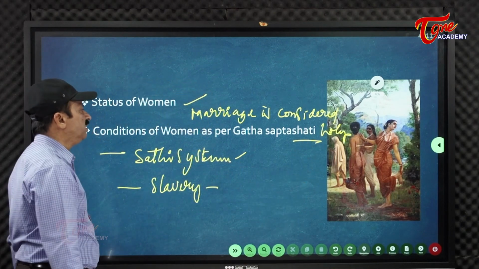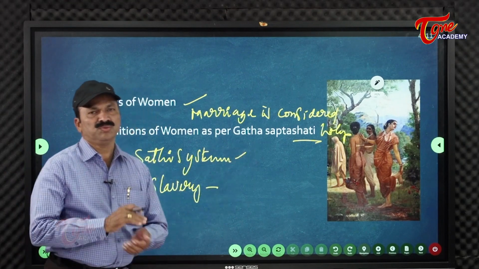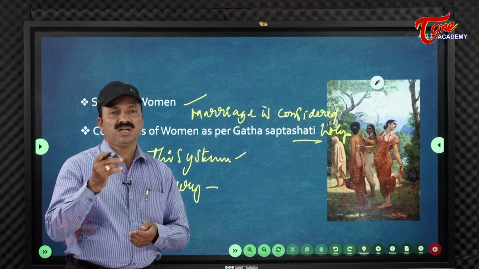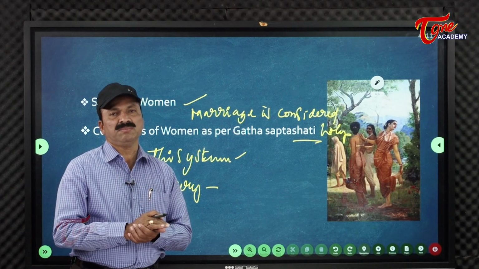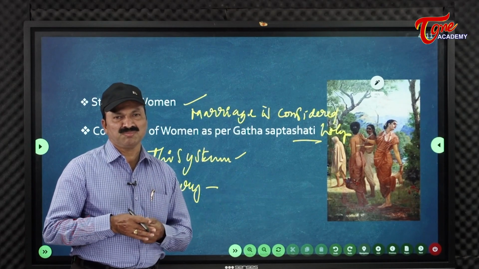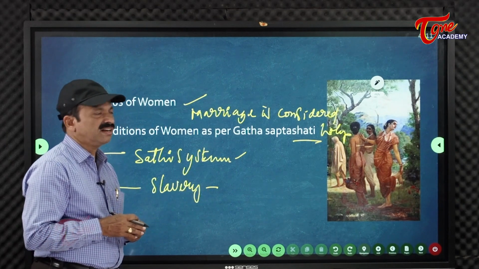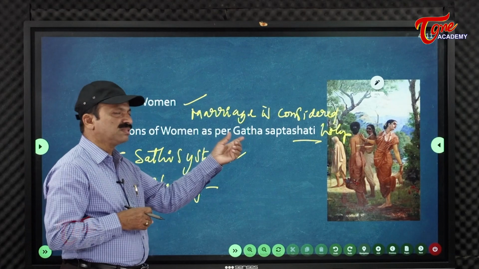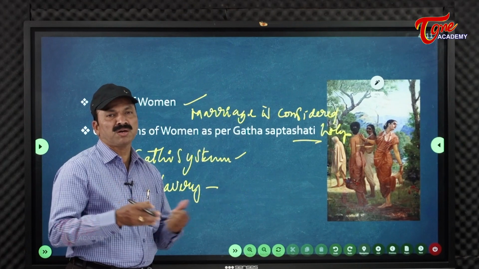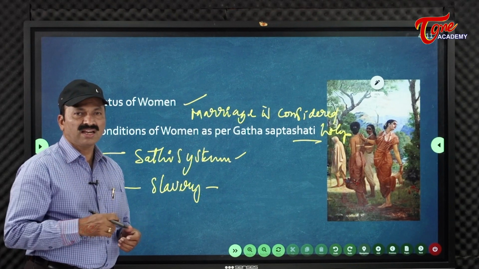So, conditions of women according to Gadha Saptasati. You know Gadha Saptasati mentions some names of women: Anupama, Anulakshmi, Madhavi, Revati. A number of names are mentioned in this book. This Gadha Saptasati was written by Satavahana, you know well. It begins with a Shiva Slokam and ends with a Parvati Slokam. There are 700 different stories in this Gadha Saptasati that you have to remember.